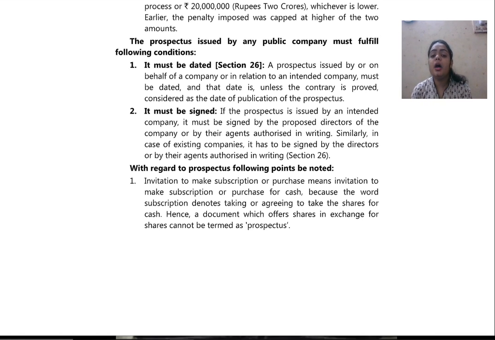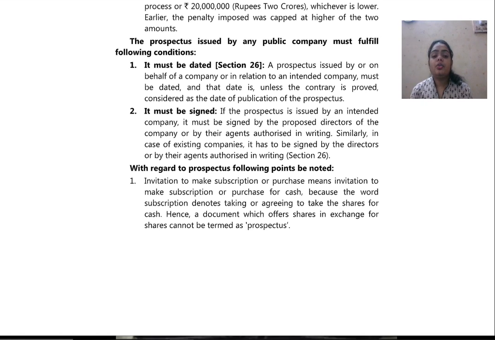It must be signed by the proposed directors of the company or by their agents authorized in writing. Similarly, in case of existing companies, it has to be signed by the directors or by the agents authorized in writing. So whatever is stated in the prospectus is true, it has to be signed by the directors of the company or agents who are authorized by the company for the purpose of the prospectus. They have to sign, and the signature shows that they take the responsibility in case any action which is not mentioned in the prospectus has been seen.